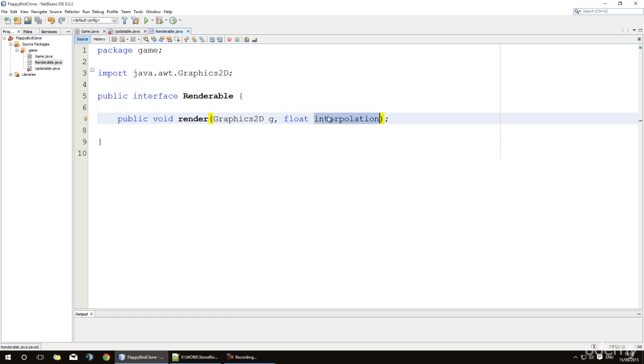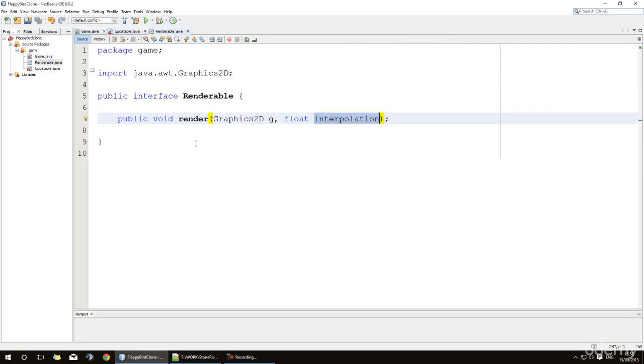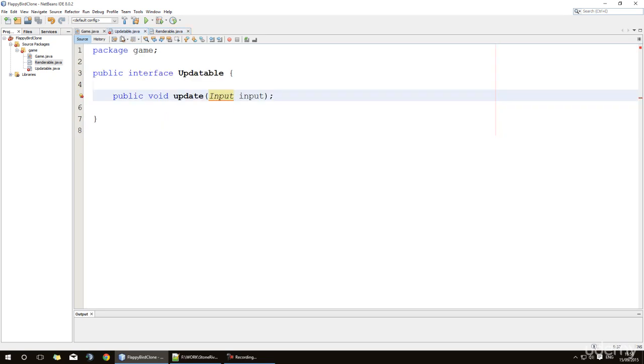When we come to creating the loop logic for our game, we're going to have a system where the game will update more times than it renders, based on how fast the user's system is operating. This variable will make sure we can render game objects for the correct update that's currently happening. I'll go more in depth when we actually come to it, but for now just make sure the method is set up like so.